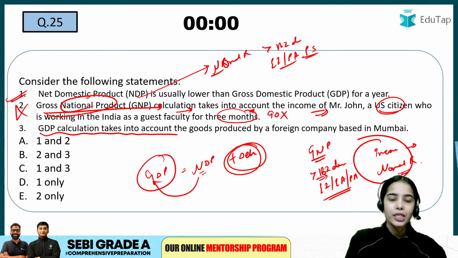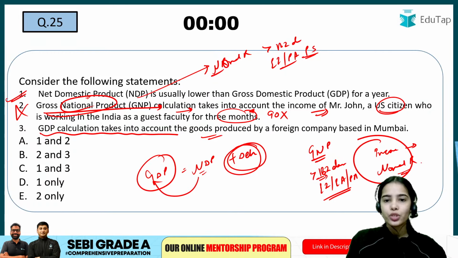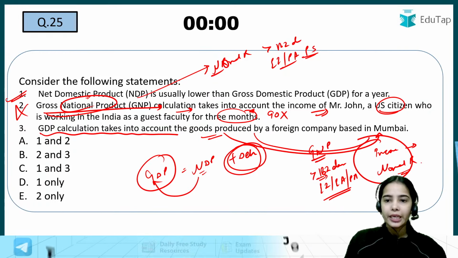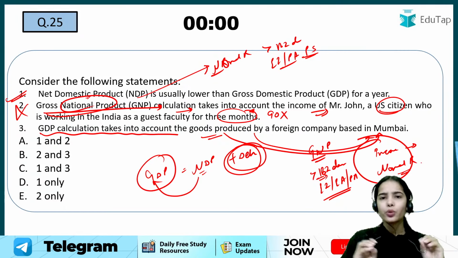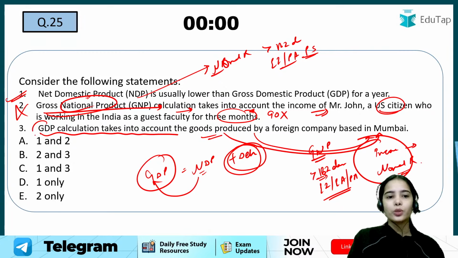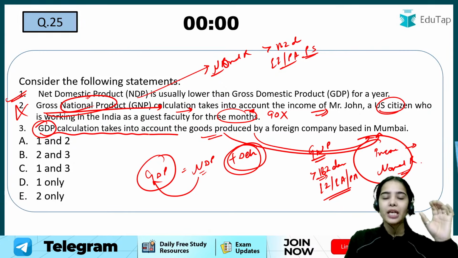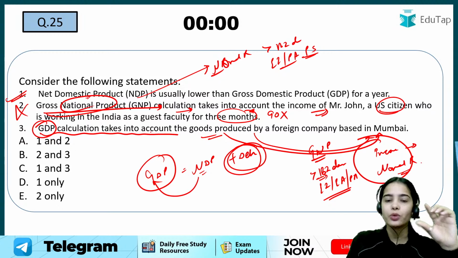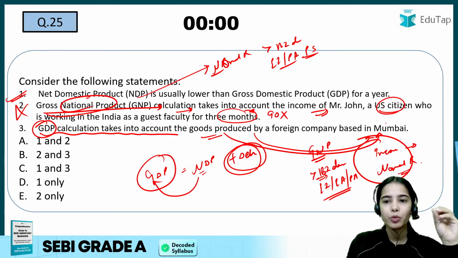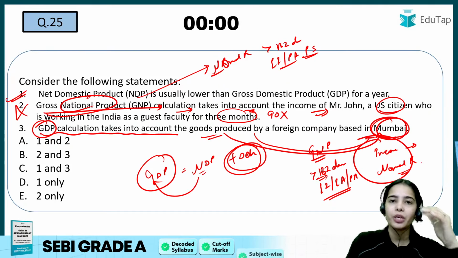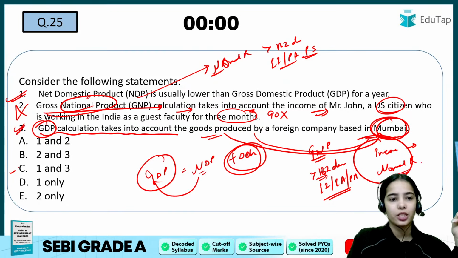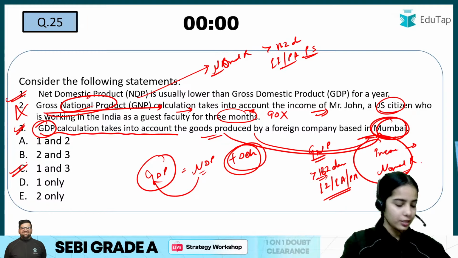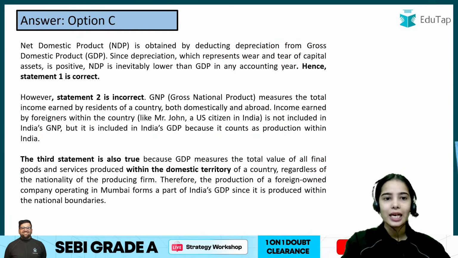GDP calculation takes into account the goods produced in Mumbai, in India. All the goods that are produced in India by whoever, we don't care. We only care that the goods should be produced in India. So they are included in GDP. So the GDP calculation takes into account the goods produced by a foreign company based in India. Yes, GDP includes all the production that is happening in India. So 3 is correct, so C is the answer. Everyone gave the answer C and that is absolutely correct.